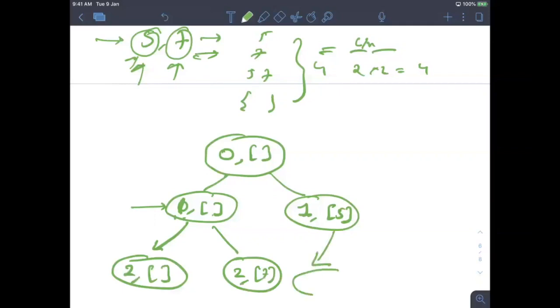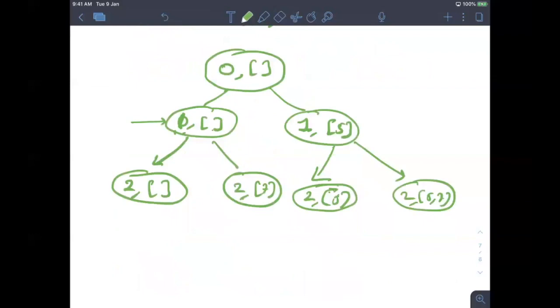Similarly, here after seeing 1, if I am not choosing 7, it is as it is, and if I am choosing 7, it is 5, 7. Whenever you reach 2, it means you have seen all the numbers, because it is greater than or equal to n. Basically you have 0, 1, and 2 index.